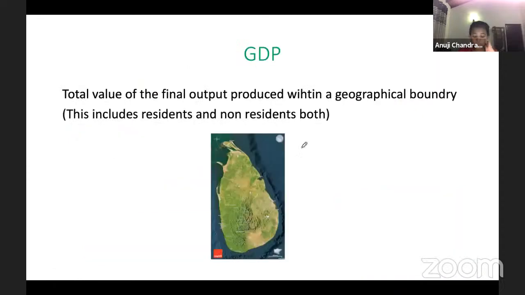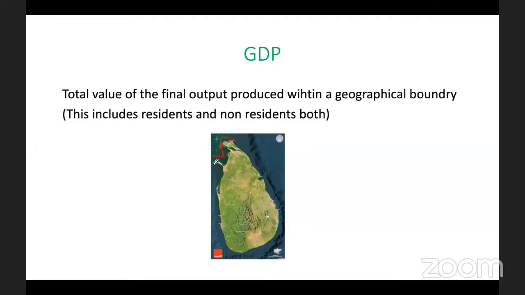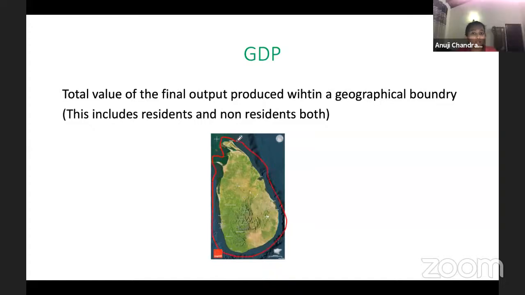Then again, when talking about GDP, GDP is the final value of the goods and services that are produced within a geographical boundary, inside our little country. How many goods are produced is what you calculate using GDP. This includes residents and non-residents.